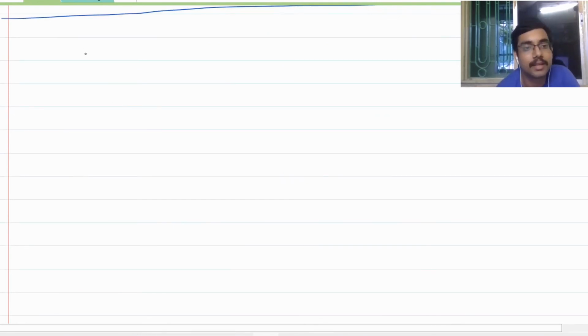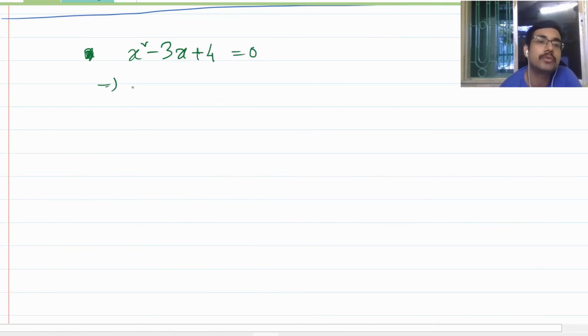Now suppose you have an equation x square minus 3x minus 4 is equal to 0.